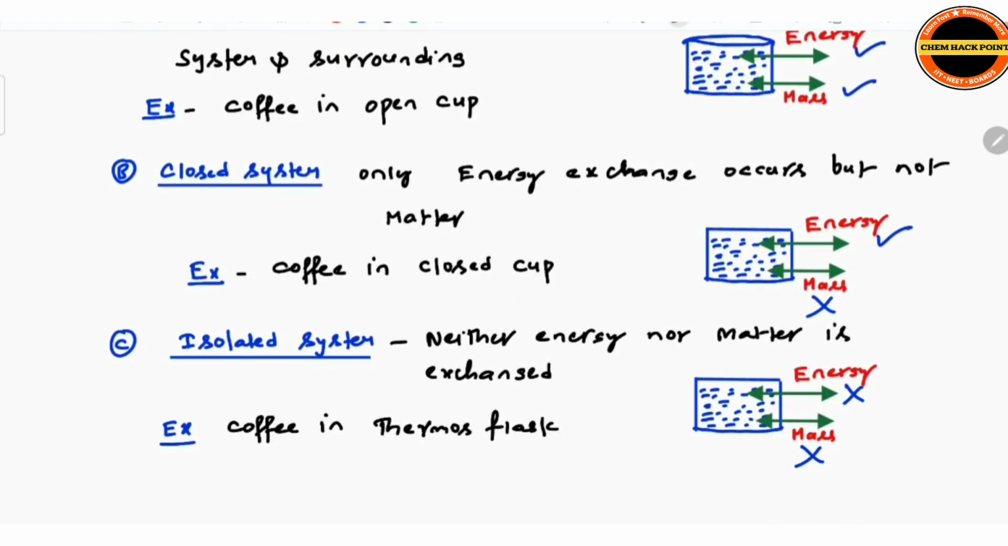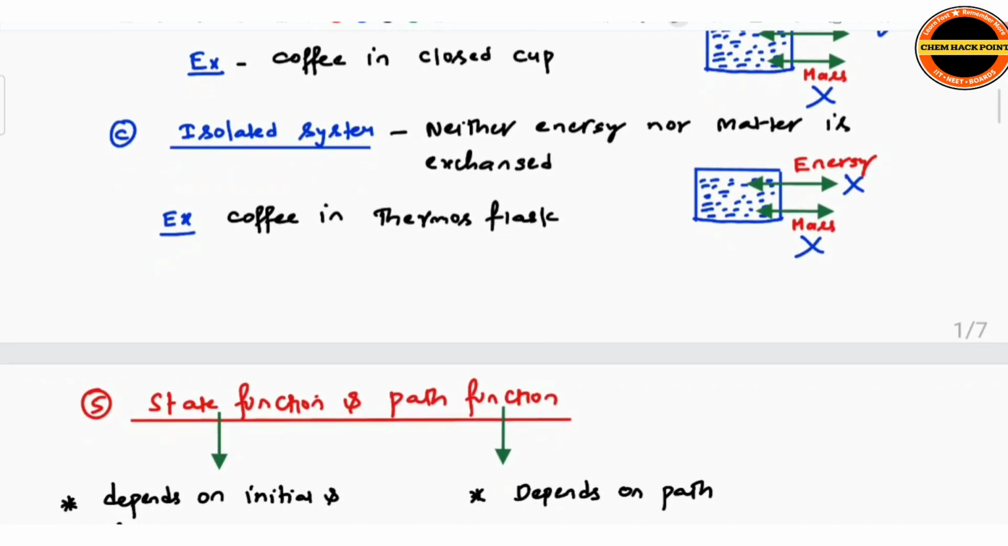Isolated system, neither energy nor matter is exchanged. So coffee in a thermos flask, here no energy, no mass is exchanged. Thermos flask here, meaning you can say no system is perfectly isolated. Up to a few hours we can observe it, but later slowly it comes to normal temperature.